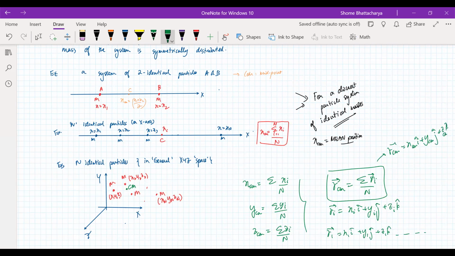So again, this is showing us that for identical particles, the center of mass is the arithmetic mean position of the individual position vectors. But obviously this is for a specific situation where we are dealing with identical mass particles. Okay, now next we'll see what happens if the masses of the particles are different.